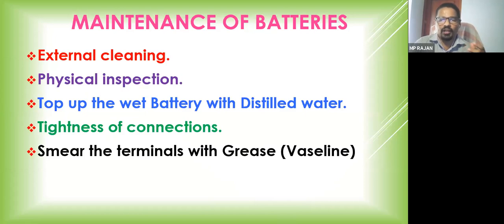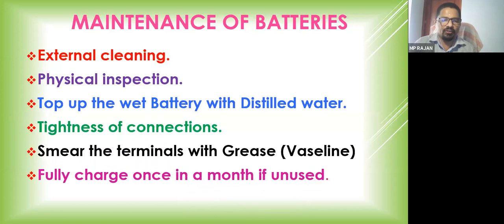Terminal should be totally free from dust and dirt, otherwise आपका आउटपुट कम हो जाएगा. टर्मिनल को एक ग्रीस होती है, वैसलीन, petroleum jelly you can also use. You can smear, cover the terminal with a small amount of Vaseline in order to avoid the corrosion of the terminal. It will also increase the conductivity.